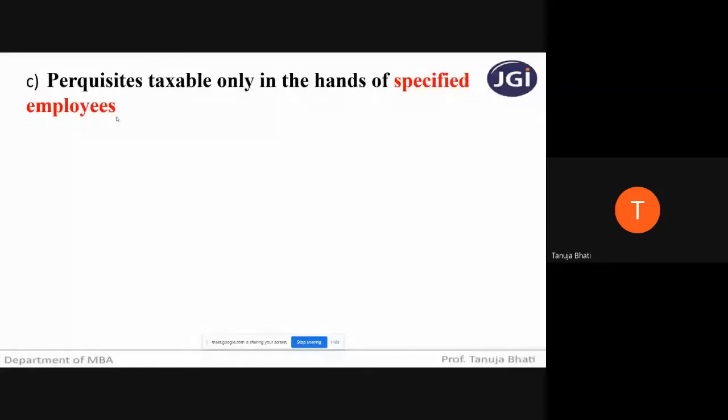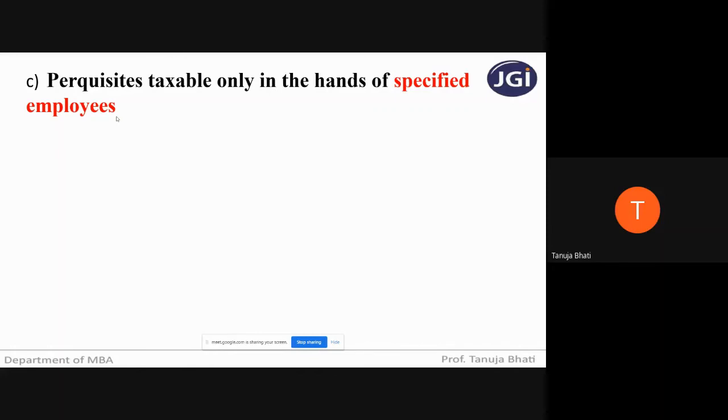or his salary after the deductions under section 16 is greater than 50,000, then he becomes a specified employee. So if he is earning a salary which is more than 50,000, even after the deductions given under the head income from salaries, then he will become a specified employee.